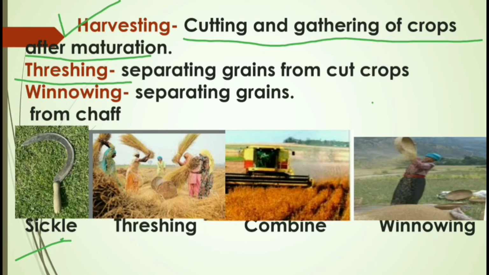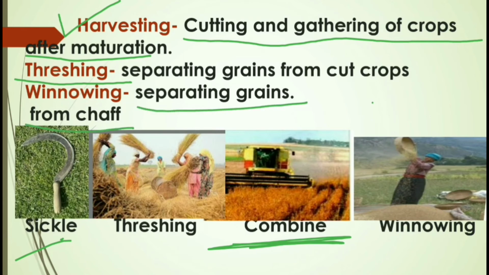So today we are using some machines which perform both functions together. They harvest the crop as well as do threshing. That machine is known as combine. It combines both harvesting and threshing functions. After the crop is cut and the grains are separated, we need to separate grains from the chaff.